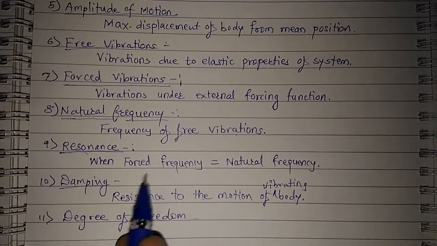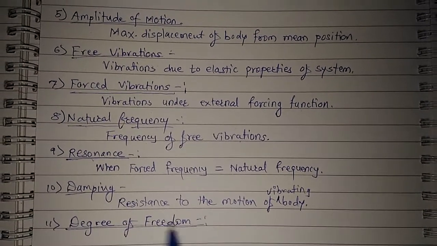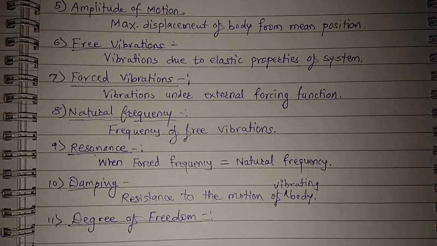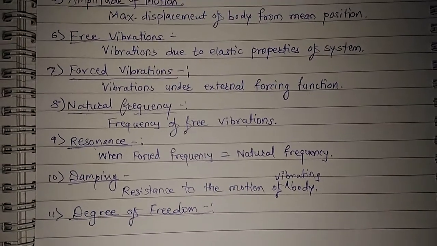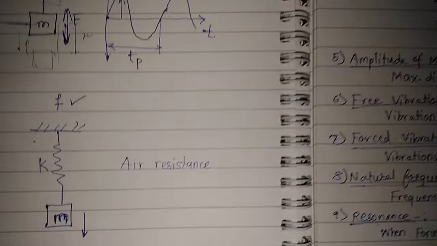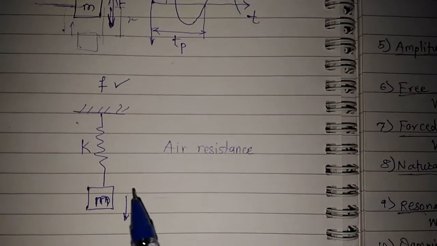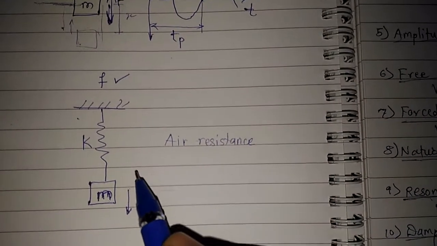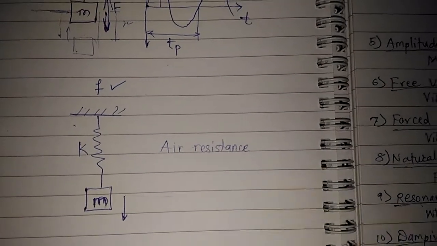So now we will see the degrees of freedom. This term is self-explanatory, meaning how much freedom the system has for vibration, that is the degree of freedom. In a technical way it can also be defined as the number of independent parameters required to specify the position of the system at any given instant.